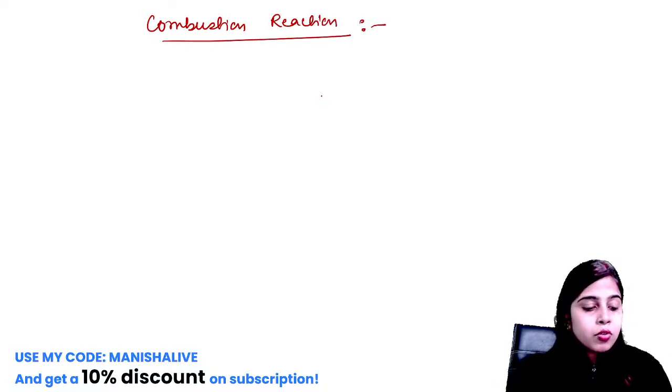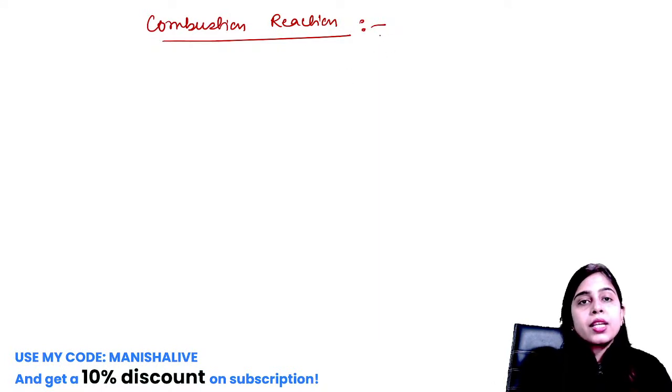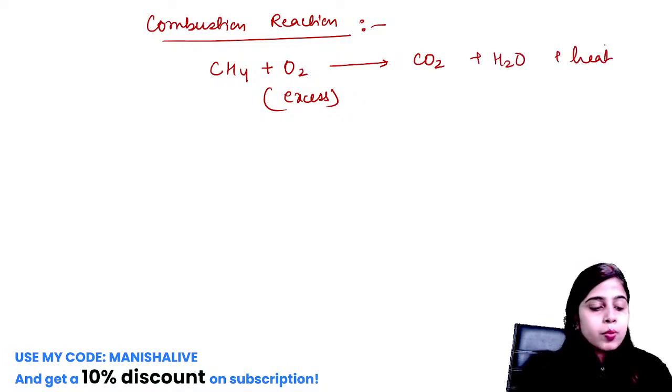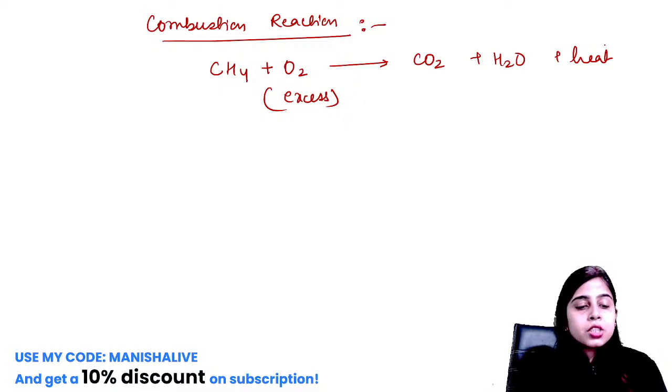Now we will talk about the combustion reaction. What is this combustion reaction? If you burn hydrocarbons in presence of excess air or oxygen, they will produce carbon dioxide, water, heat and light. So if we take methane and burn it in presence of excess oxygen, carbon dioxide, water, heat and light will be produced. This is your combustion reaction.